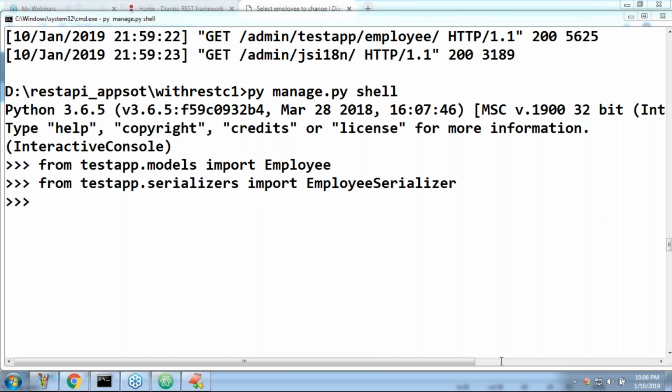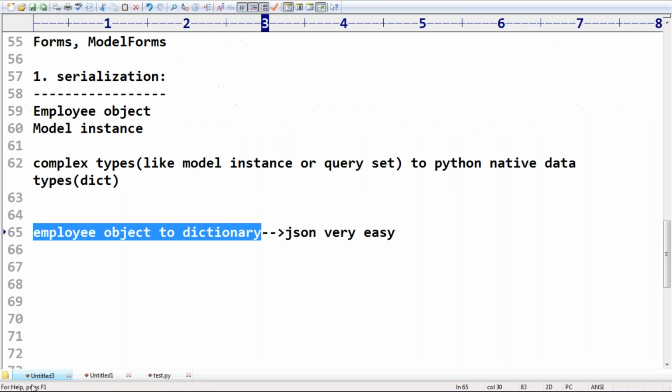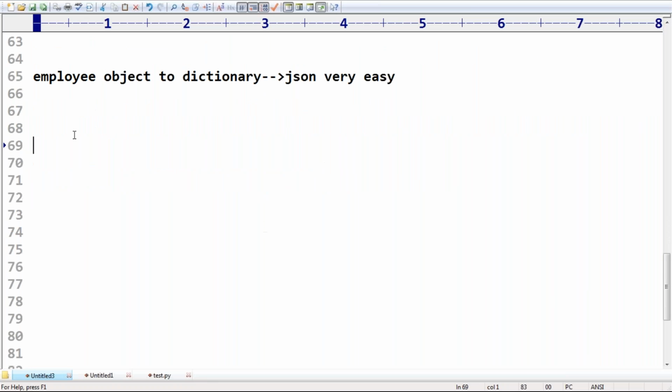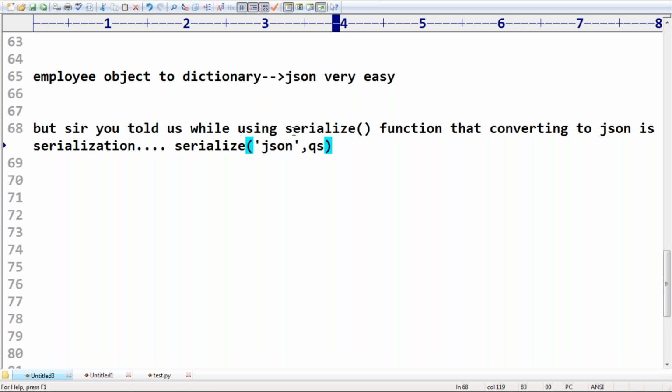Just have a look once in Django. Do you remember? Sir, you told that while using the serialize function, converting to JSON is the serialization. Here, Django's serialize function takes care of converting into JSON.